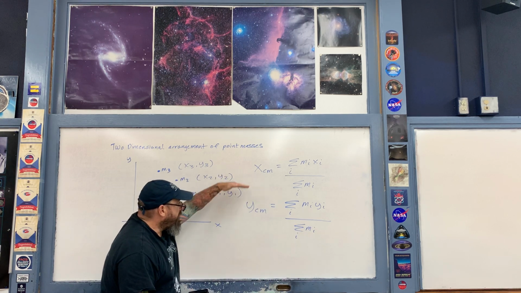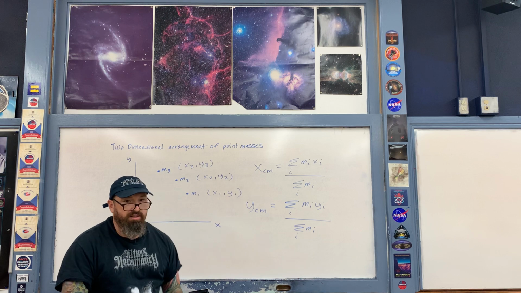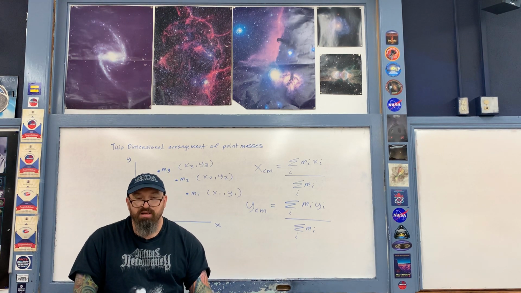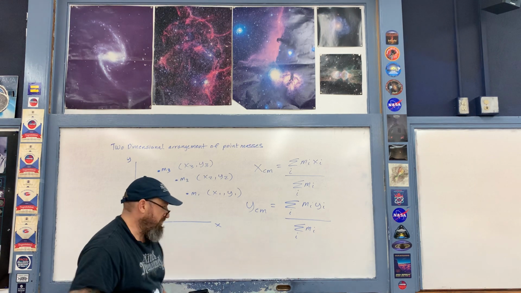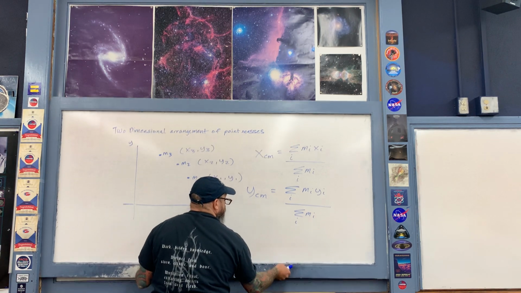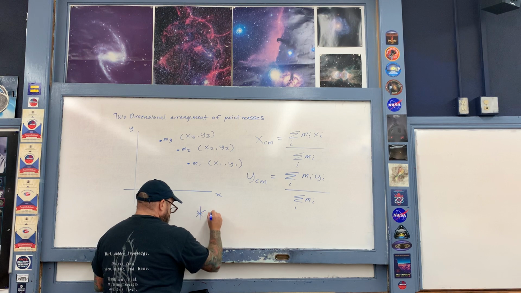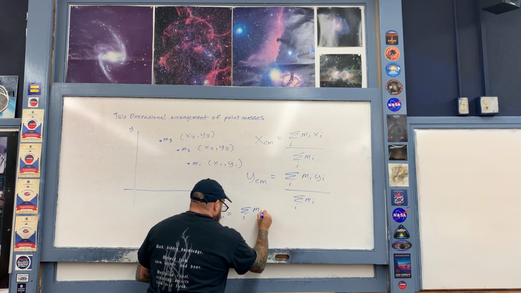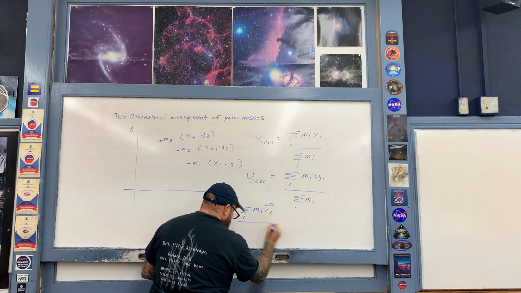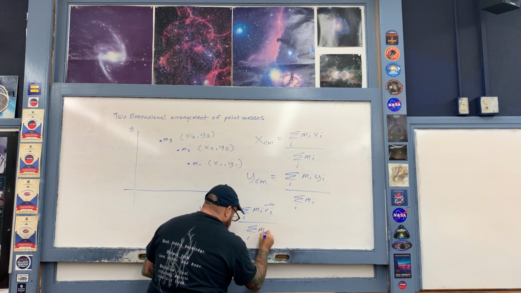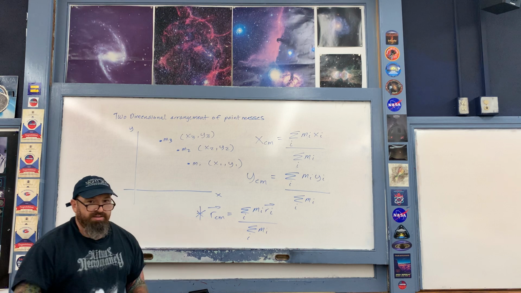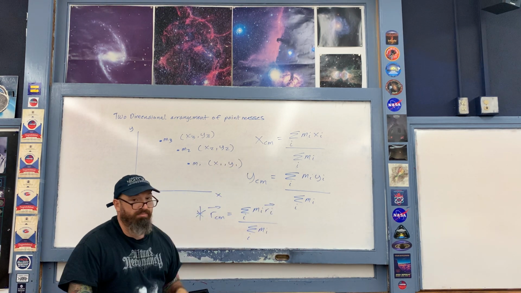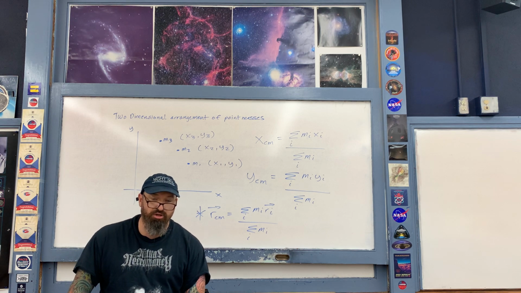If you combine the 2 together, you end up with the most general way in which we describe the position of the center of mass by using the letter R as a position vector. Here's the most general way of writing the formula. The position of the center of mass is written as the product of each mass with its position vector. You add them up, and then you divide by the sum of the masses. This is the most general way of writing these 2 components combined together into one expression.